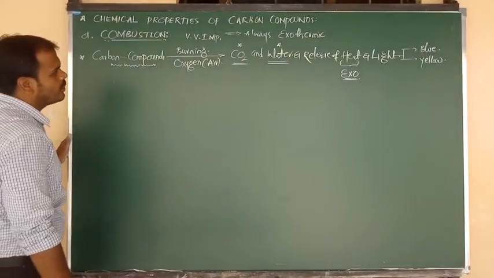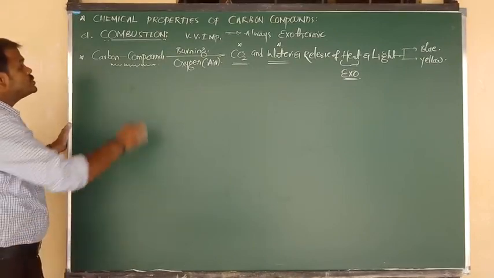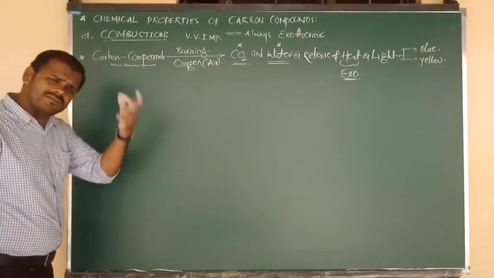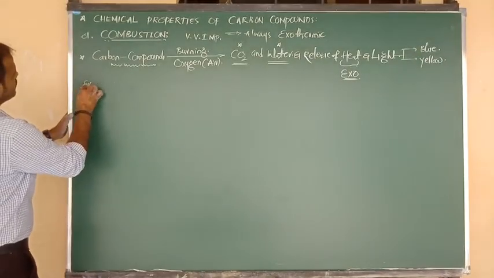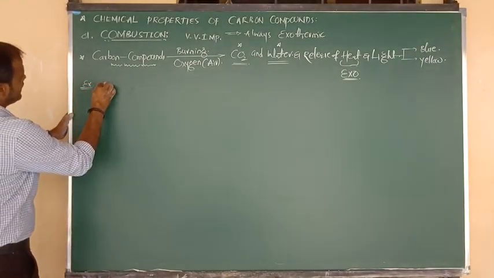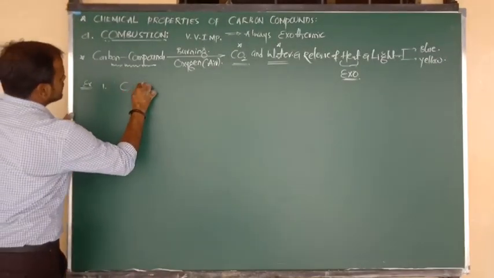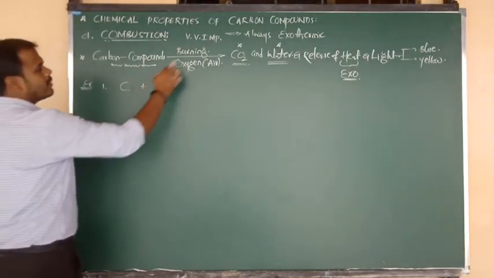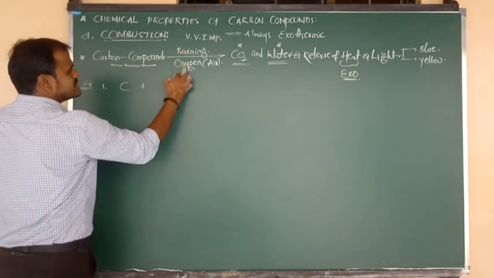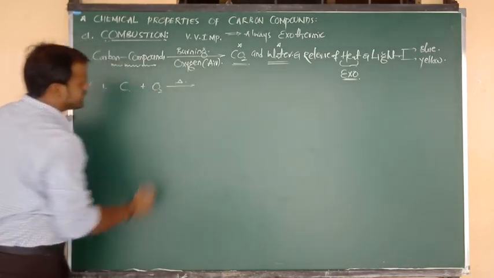Okay? Good. Now let me consider the examples. So carbon compounds, or simply we can say carbon atom also. Example number 1: C plus, meaning carbon, or we can say coke, undergoes the process of burning, or heating, taking place with what? Oxygen. Like this we have to write the statement.